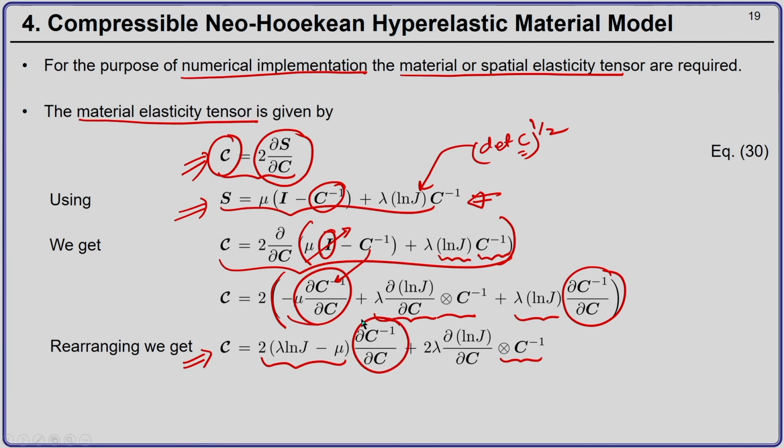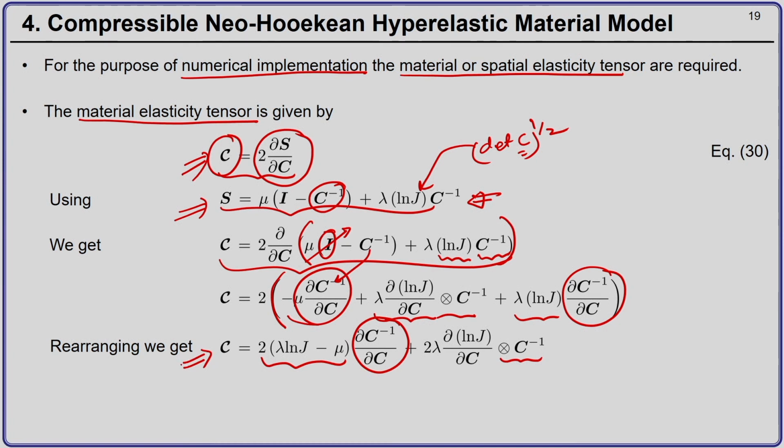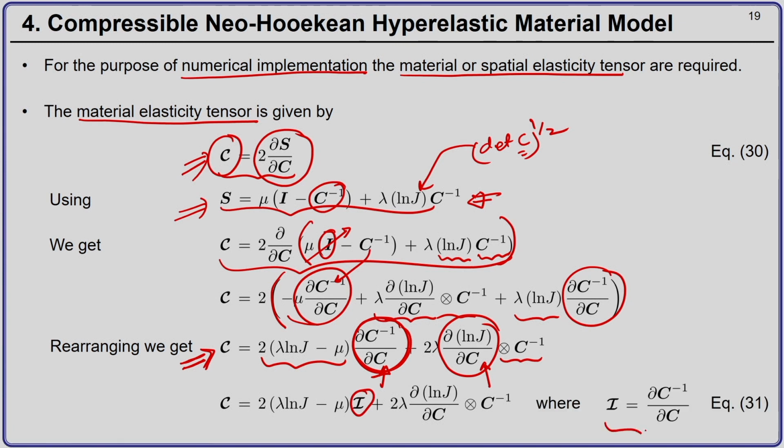Now, if I have to explicitly get the expression for the fourth order material elasticity tensor C, then I need to compute this term over here and also need to compute this term over here. Okay. Let this term del C inverse by del C be denoted by a fourth order tensor I. Okay. So, this I is del C inverse by del C.